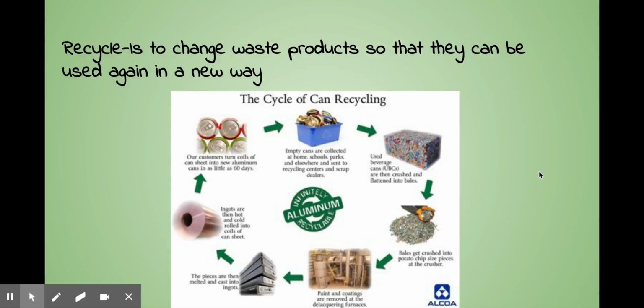Many things can be used again or changed into something new. Recycling is to change waste products so that they can be used again in a new way. These include paper, glass, plastic, metal, and aluminum, which is a metal that is easily recycled.